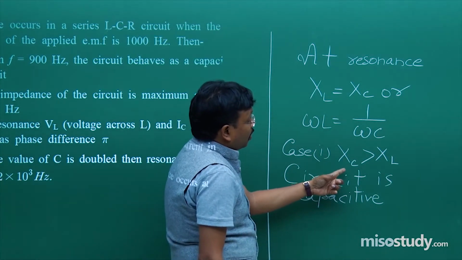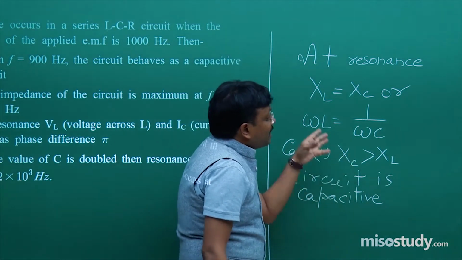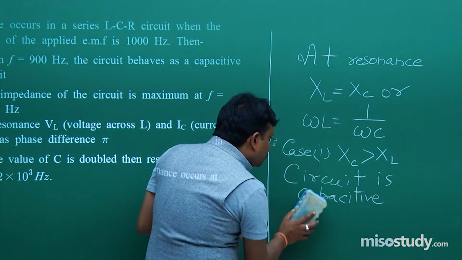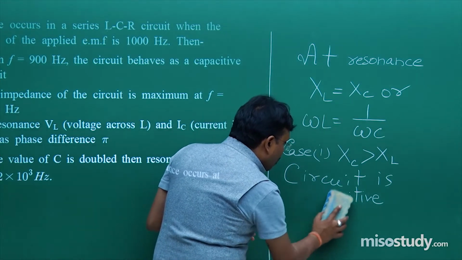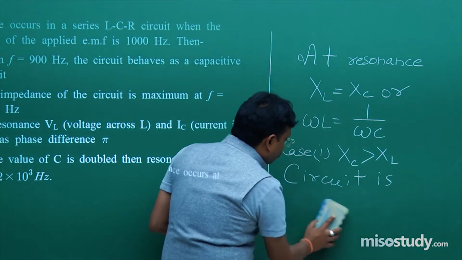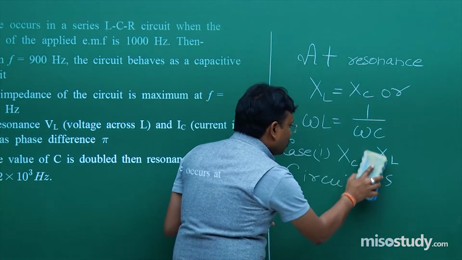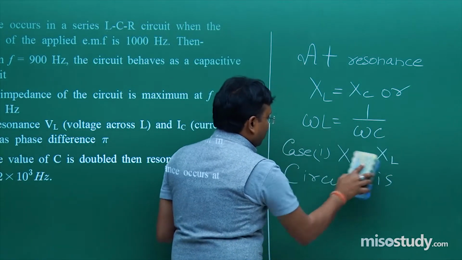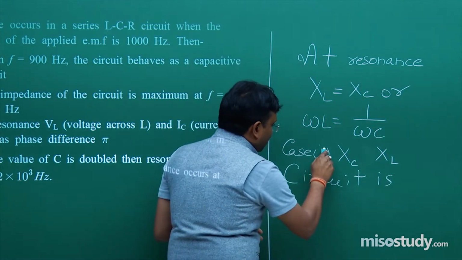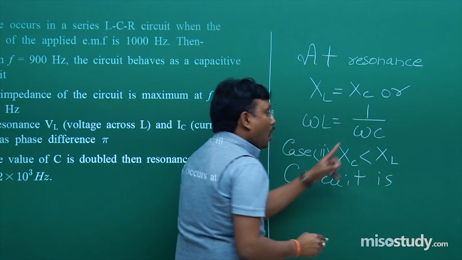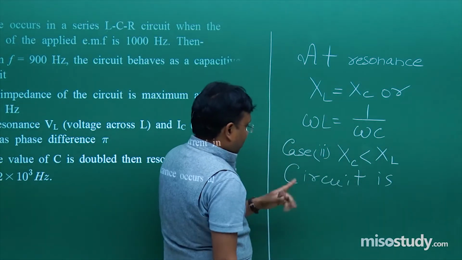Second case is possible when XC is less than XL. So what I will do? I will do the changes over here only in some portion. Why to do extra mehnat? Okay. So just use this thing over here. It is case 2, XC is less than XL or XL is greater than XC.